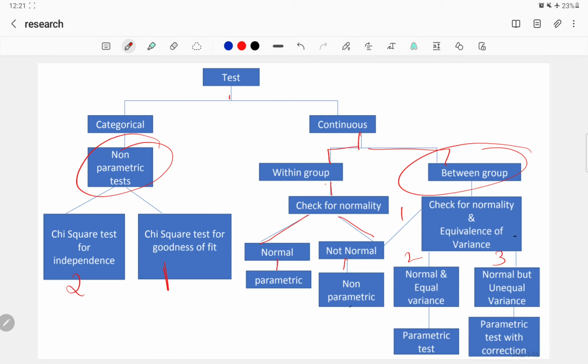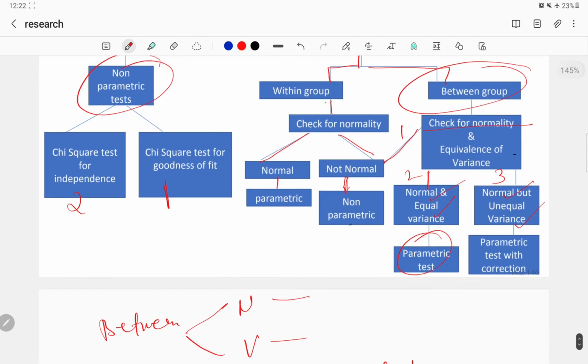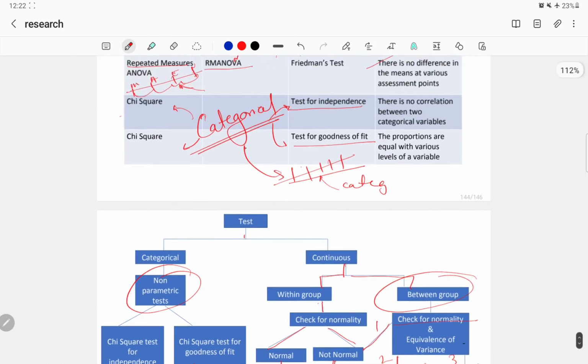The normality is checked. If it's not normal, directly go for non-parametric test. Now if normality is satisfied and equality of variance is satisfied, parametric test. If normality is satisfied but variances are not equal, then we'll go for parametric test with correction. That's called Welch test. It's not written in the table, you can just remember it. Welch test. So that's all for these statistical tests.